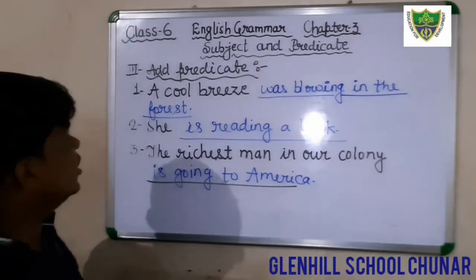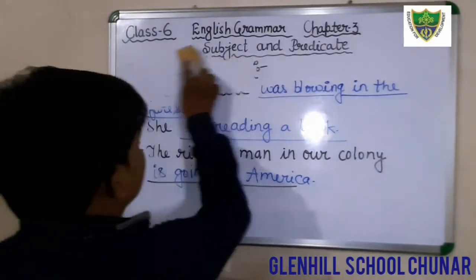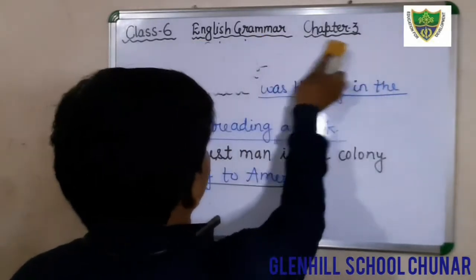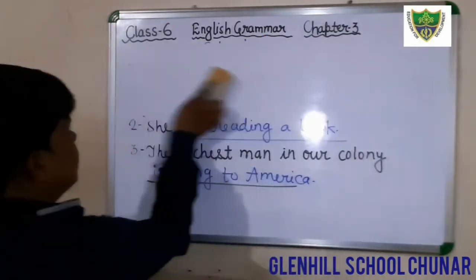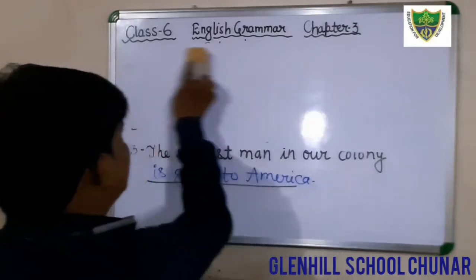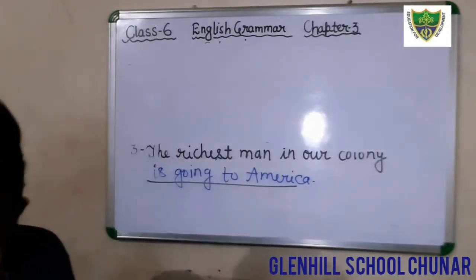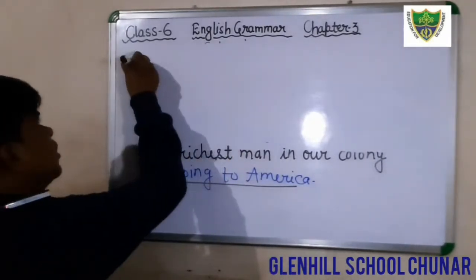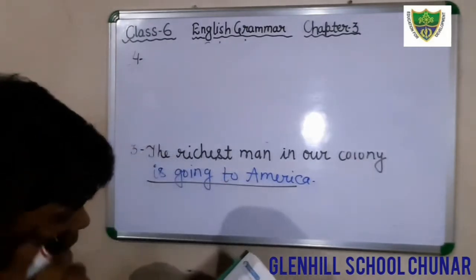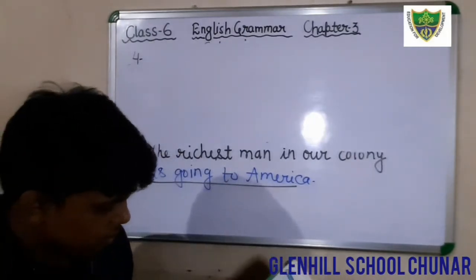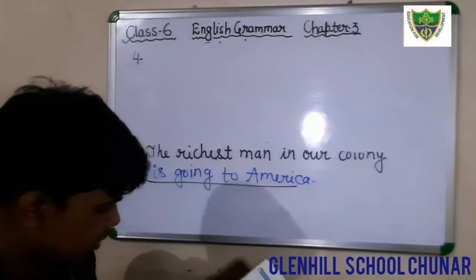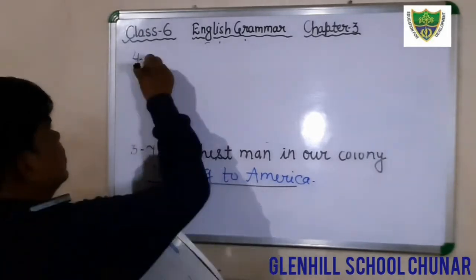Just see the next question, question number 4. What would be question number 4? A bunch of flowers.